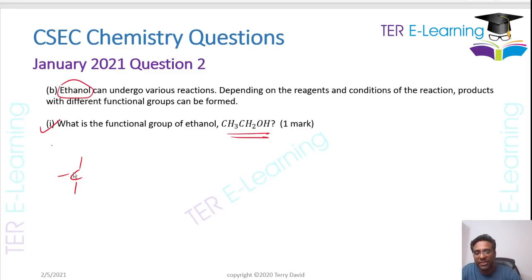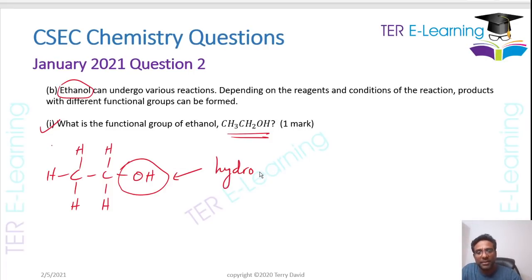So if I were to draw this, just for you guys to see what we're talking about here, this here is my ethanol, right? Now, our functional group that is present in my ethanol is this group here, that OH group. So the name of that group is called the hydroxyl group. So that's the name of my functional group. That's the answer that they're looking for here, or you could have just written down this ROH as your answer, and that'll be correct as well, right? So the functional group there is the hydroxyl group.